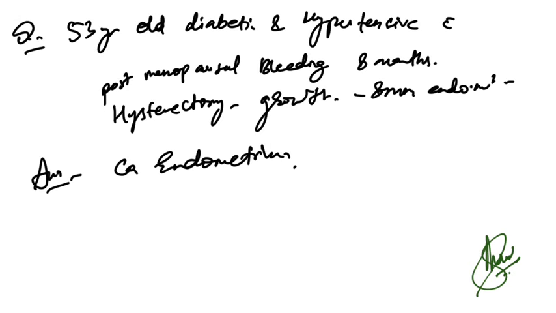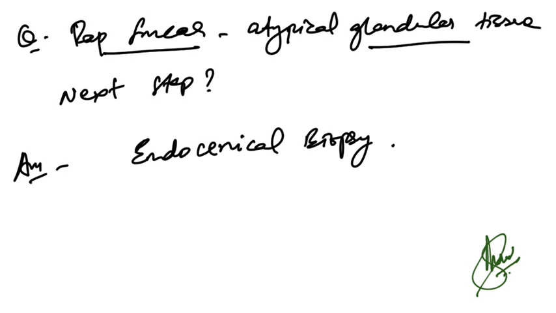Now 53-year-old diabetic and hypertensive with post-menopausal bleeding 8 months ago and hysterectomy, and growth was there, 8 mm in endometrium. So CA, this is a simple question. CA endometrium is the correct answer according to the age and the given complaints.